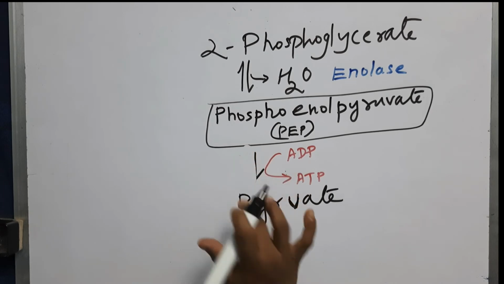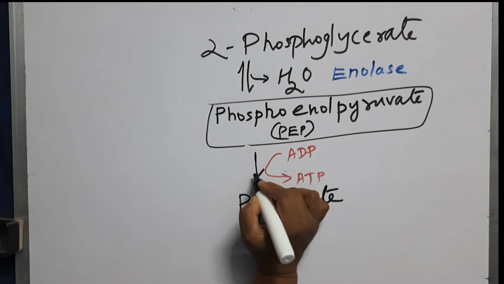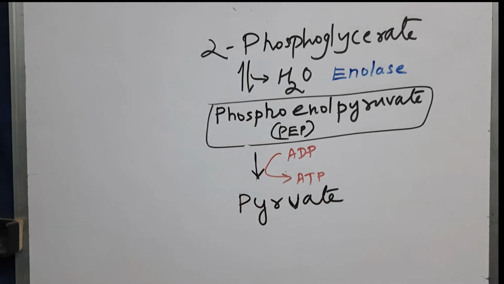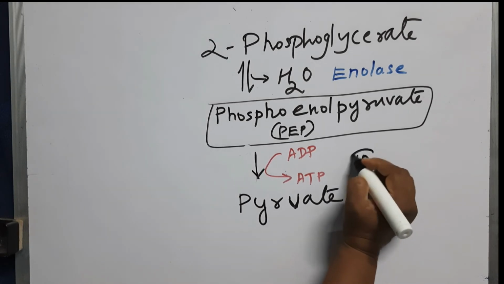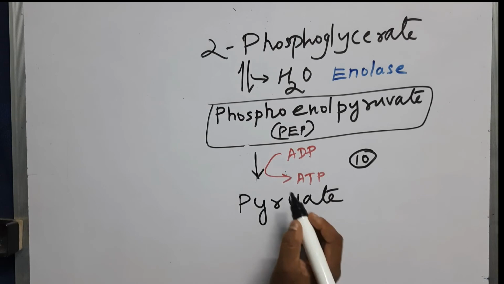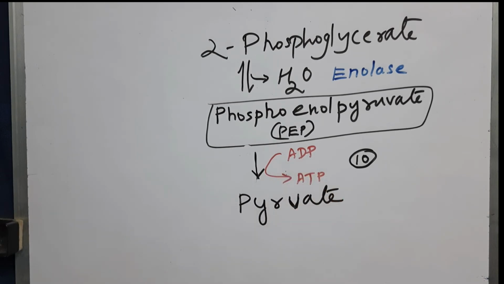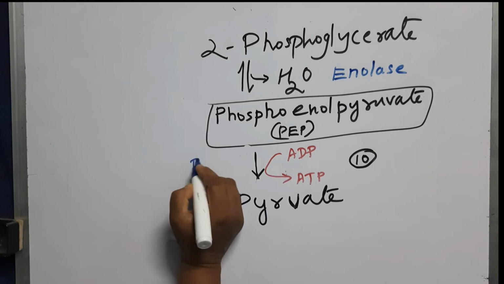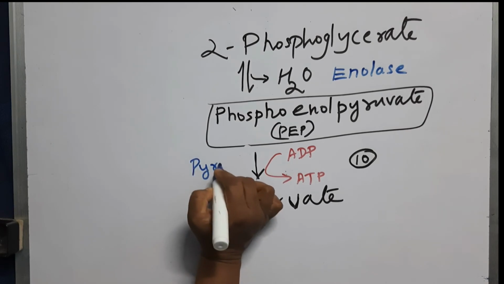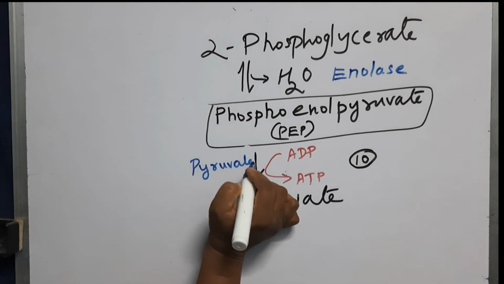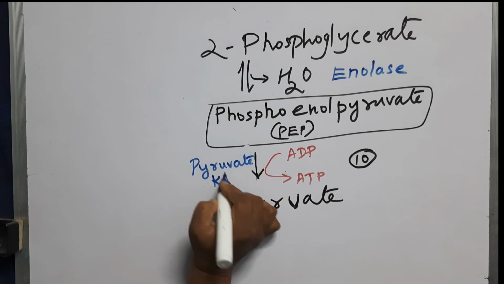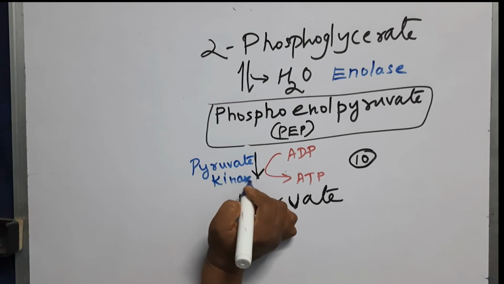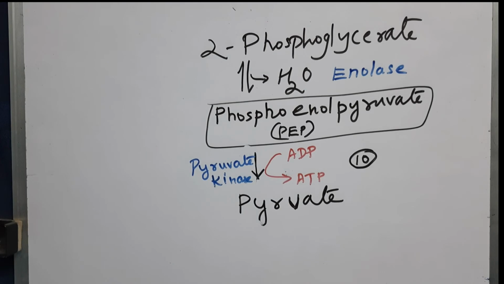So remember students, initially we have seen 2 irreversible steps. This is the third irreversible step and also the last step of glycolysis. Because here phosphorylation is happening, the enzyme must be some kinase. So the name of the enzyme here is pyruvate kinase. Right? So it's very simple.